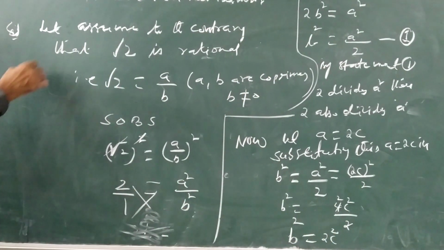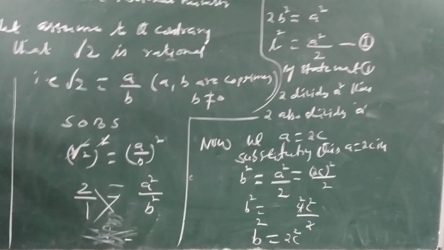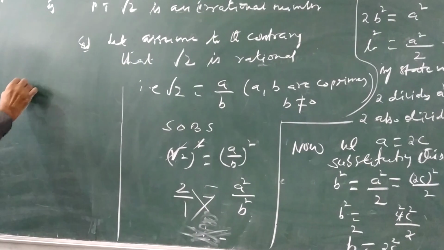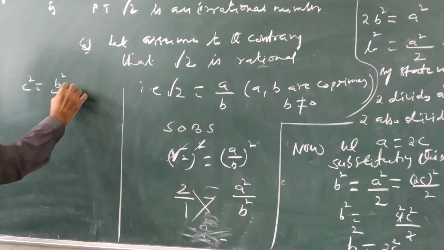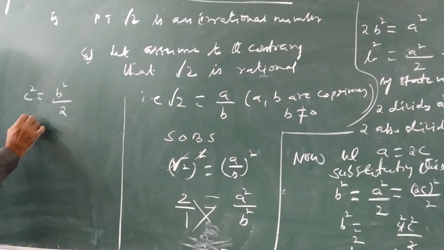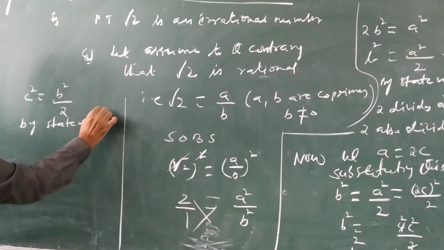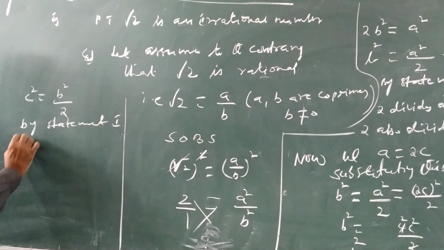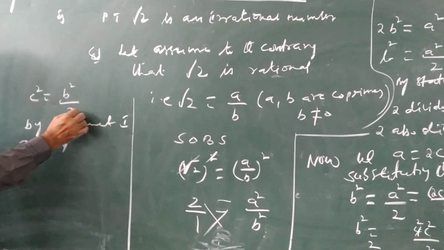So c square is equal to b square by 2. That is what? By statement 1, p divides, 2 divides, p means the prime number 2 here.